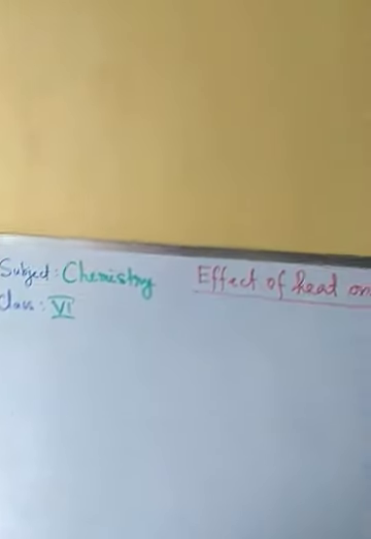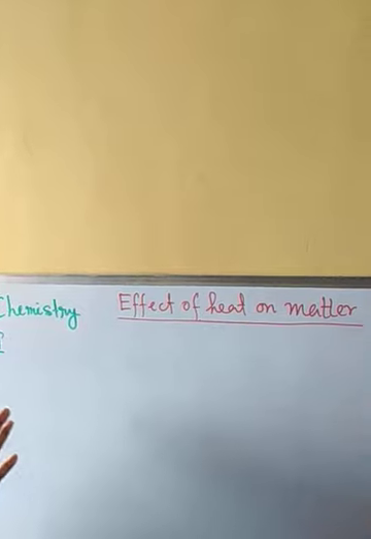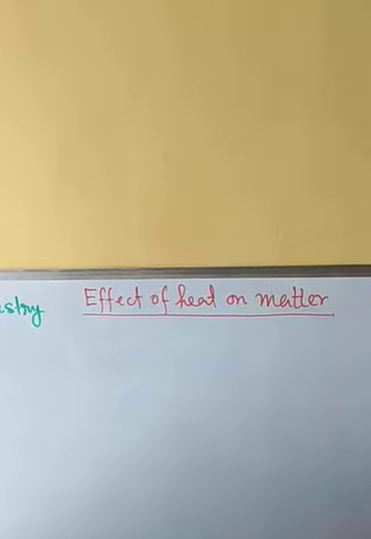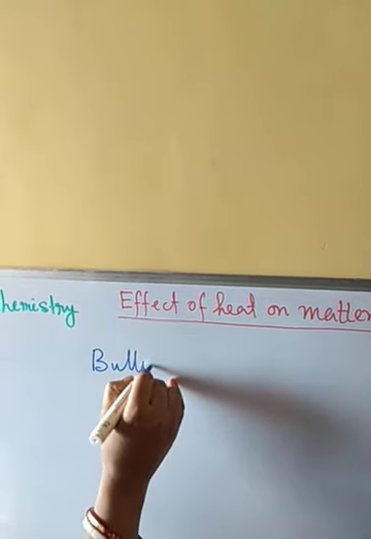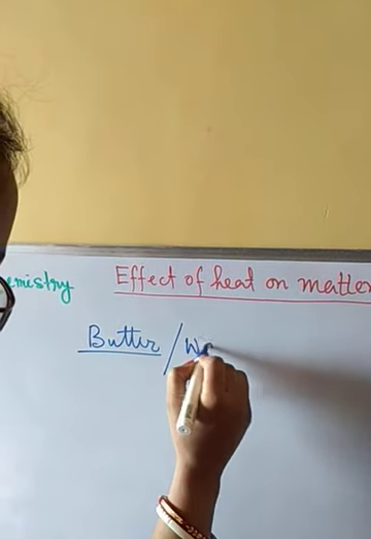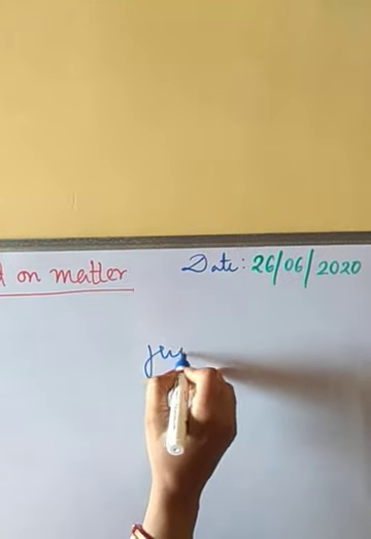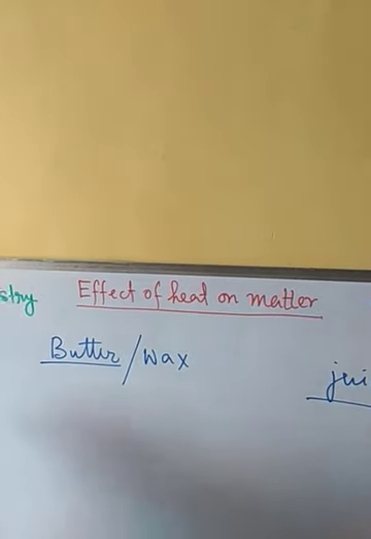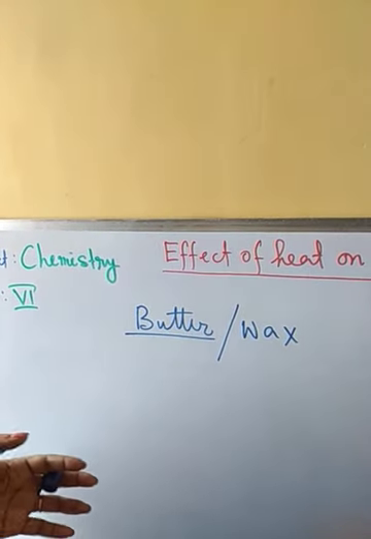Let us start today's class, effect of heat on matter. To see the effect of heat on matter, today we are going to do some simple experiments, one with butter, and instead of butter we can take wax also, and another with orange juice or any kind of juice. Okay, so in the first experiment, we will take some butter or wax in a pan.